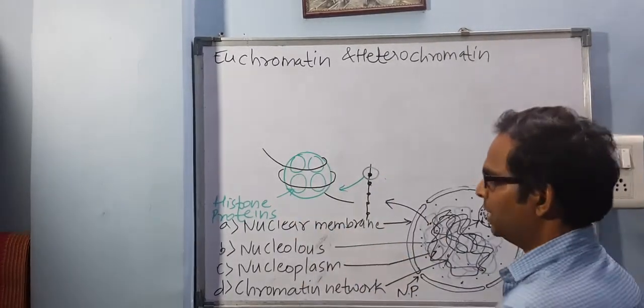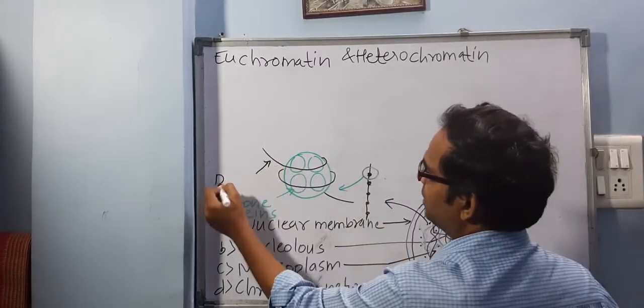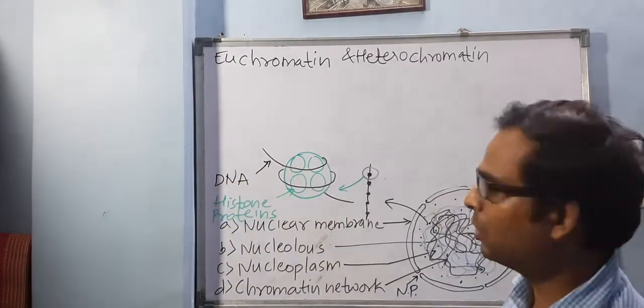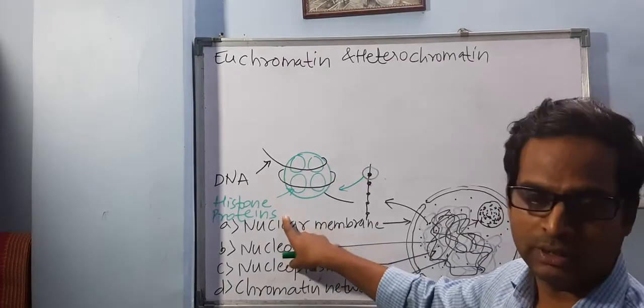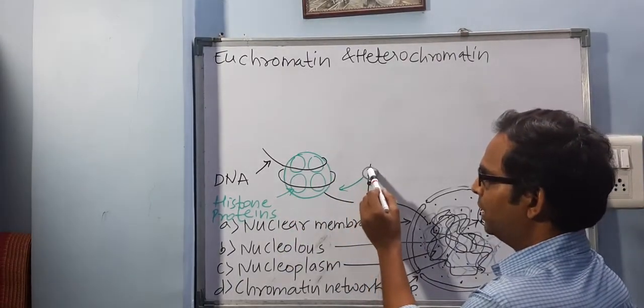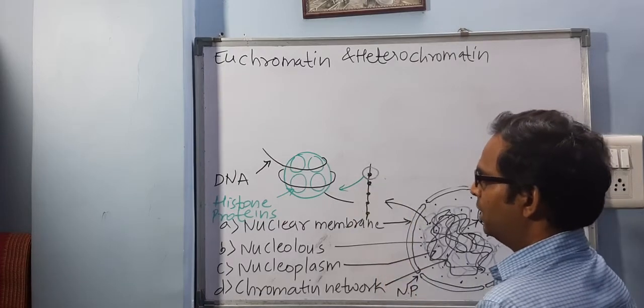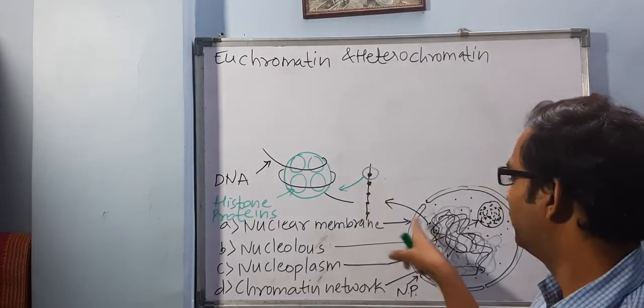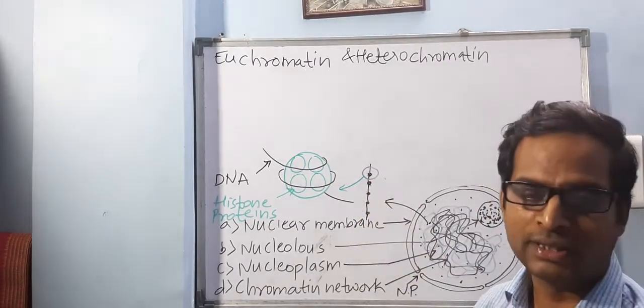It has got two things: the DNA, and inside these round bodies are the histone proteins. And then it will repeat. One histone protein surrounded by DNA here, another here, another here, and so on. Are you understanding this?